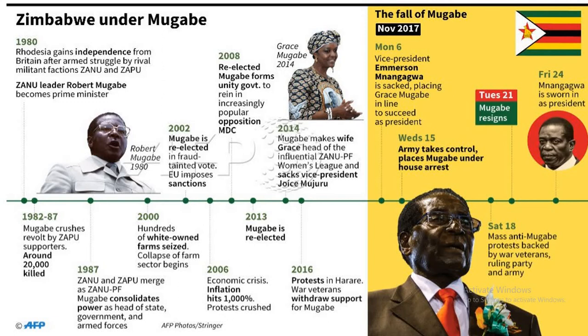In 2002, Mugabe is re-elected, and over fraud and tainted votes the EU imposes sanctions. And in 2008, again re-elected, Mugabe forms a unity government to rein in the increasingly popular opposition MDC. So these are a few cases.